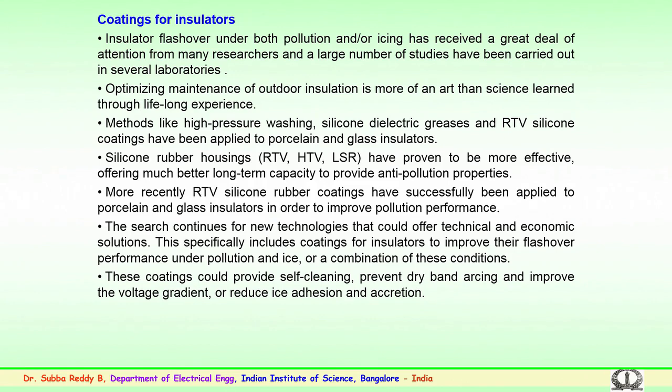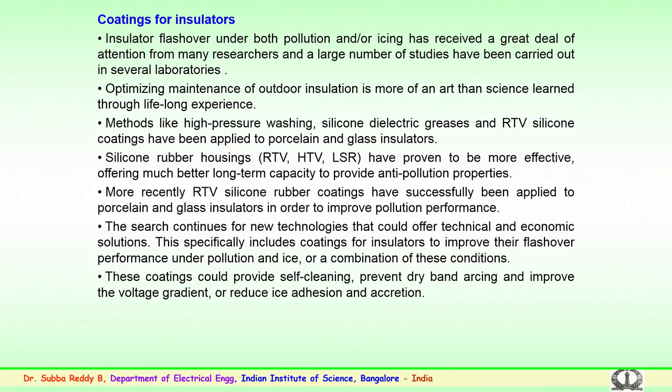Methods like high pressure washing, which we discussed during the cleaning process for insulators and other equipment, application of silicon dielectric greases, removal, then RTV silicon coatings have all been applied to porcelain and glass insulators over a long period of time. These coatings perform better in the initial period, and silicon rubber housings, particularly RTV, high temperature vulcanized, room temperature vulcanized and liquid silicon rubber, LSR, have proven more effective.